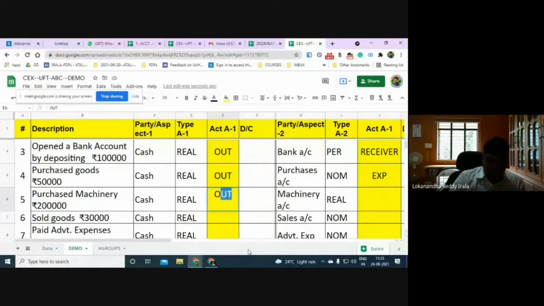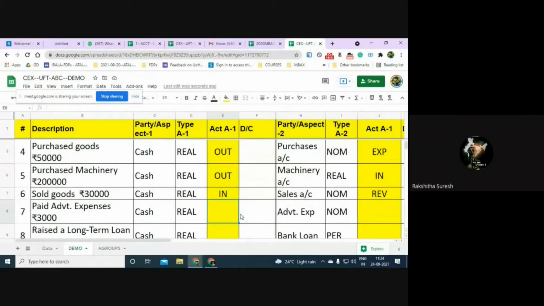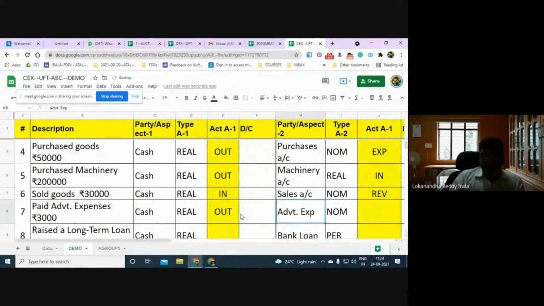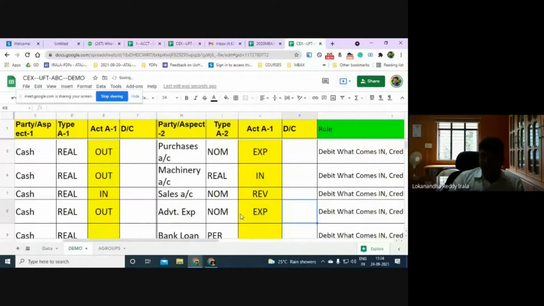Purchased machinery. Cash goes out, machinery comes in. Sold goods. Is cash coming in or going out when you sell goods? Coming in. And then sales is? Revenue. So for nominal accounts, you will have to say whether it is revenue or expenditure. Now, paid advertisement expenditure. Is cash going out or coming in? Out. So advertisement expenditure is nominal. Is it expense or revenue? Expense, sir. Yeah, now you see you are becoming experts.